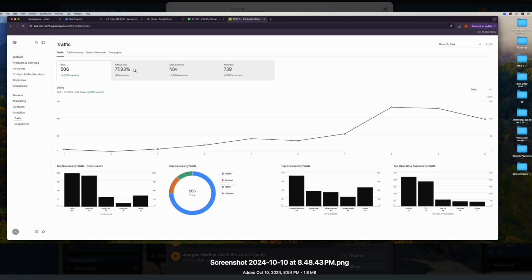What was the bounce rate? Pretty high, meaning people went in, looked at it and said, oh, wrong website. I don't want youth tennis, I want tennis shoes, right? Unique visitors was almost 500, 484, and page views, 736, which is huge.